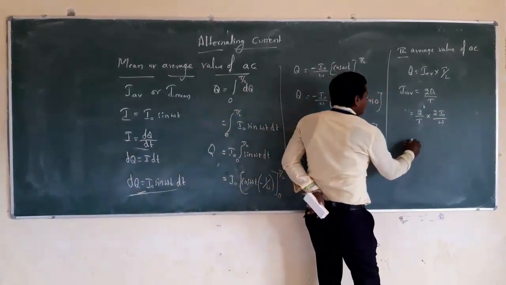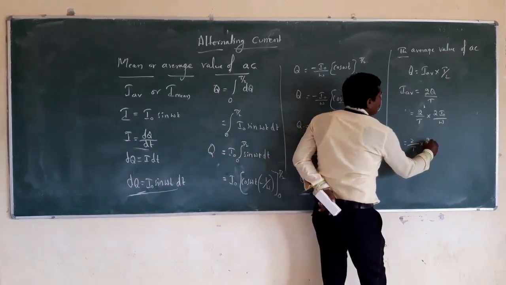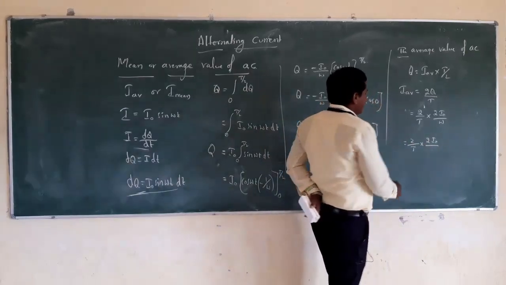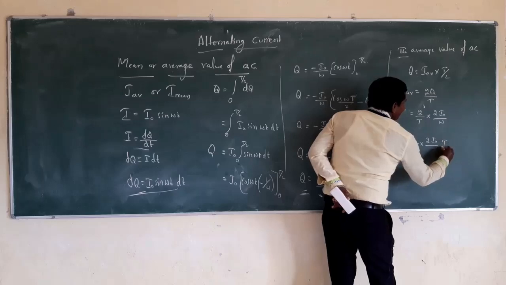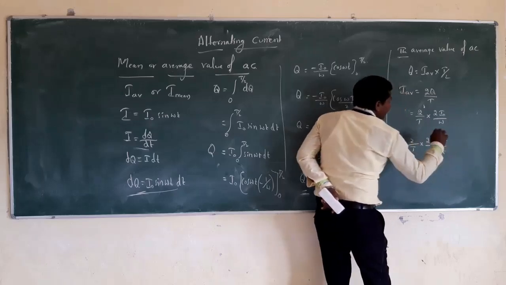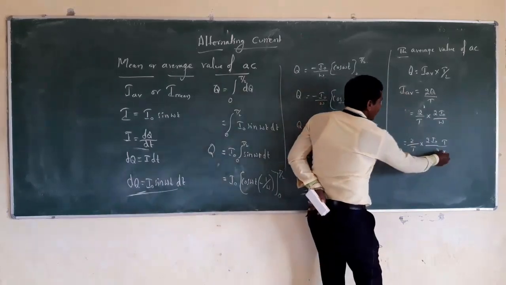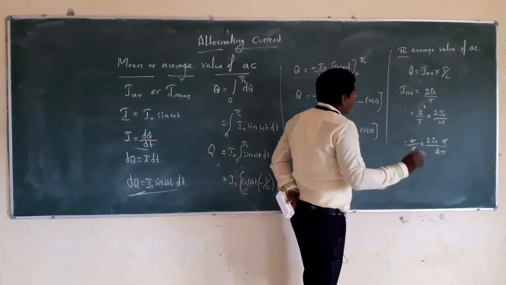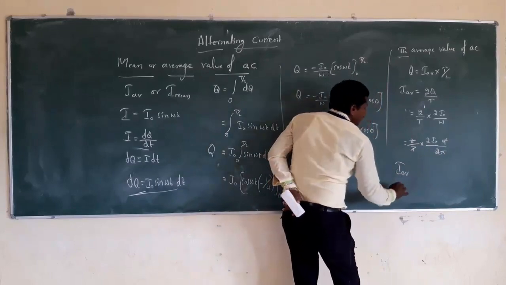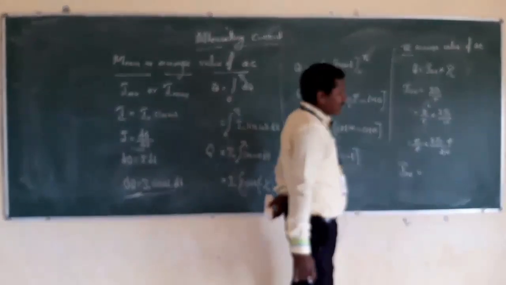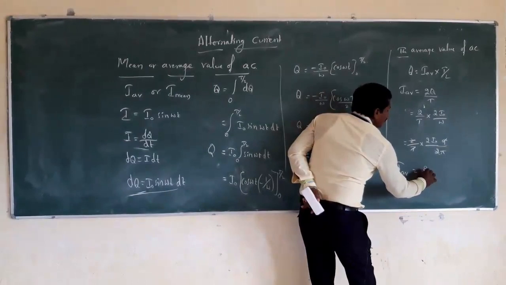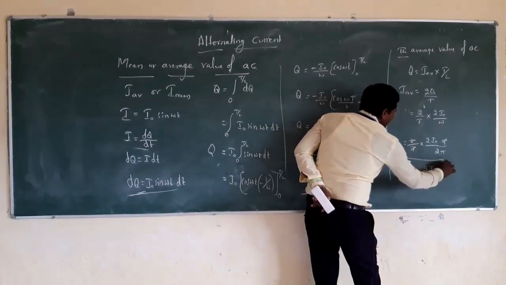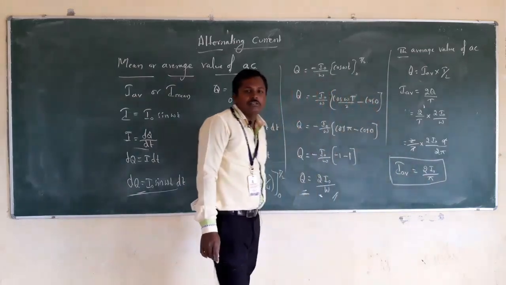Omega is 2 pi divided by T. Substituting, T remains in the denominator with 2 pi, 2 gets cancelled and T gets cancelled. Therefore the remaining term is the average alternating current, equal to 2 I naught divided by pi, and this is the expression for the average current.